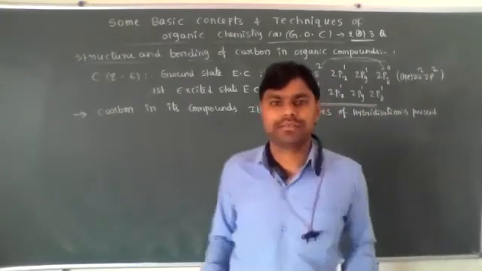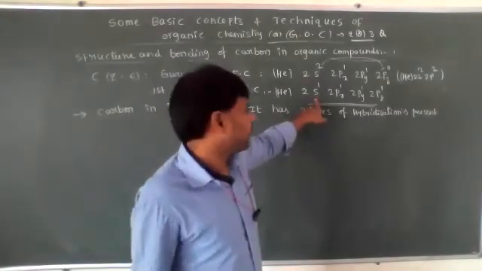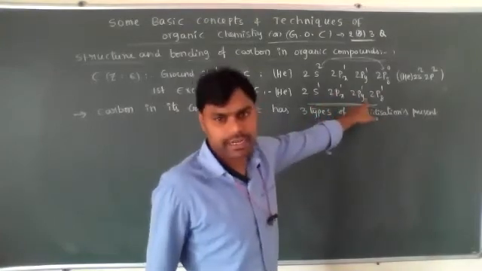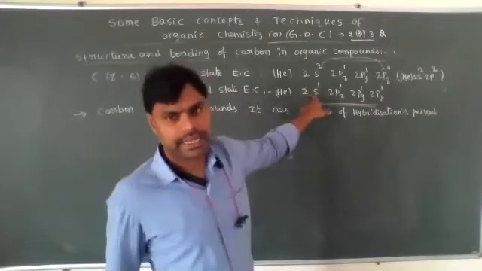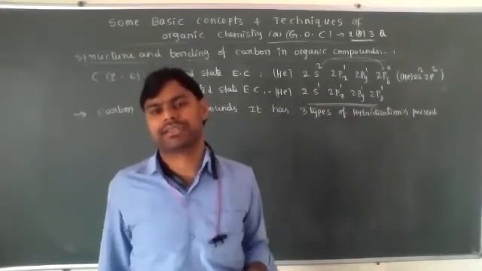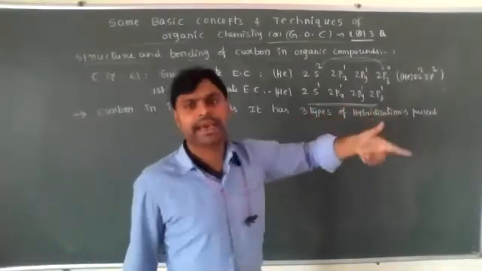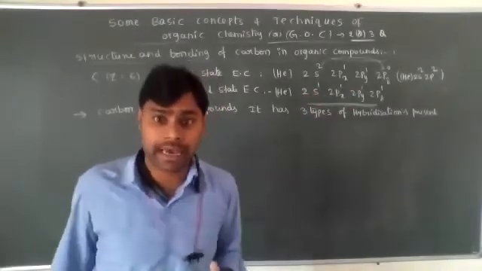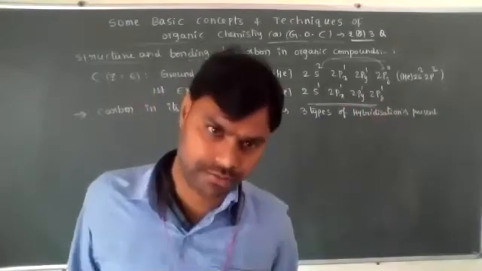For example, if the carbon forms all single bonds, one s orbital and three p orbitals, total four atomic orbitals, combine to give four sp3 hybrid orbitals. So that is sp3 hybridization. One s and two p is sp2 hybridization. One s and one p is sp hybridization. The remaining p atomic orbitals form pi bonds.